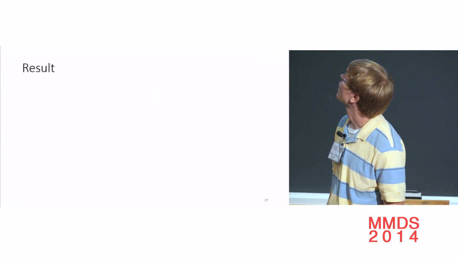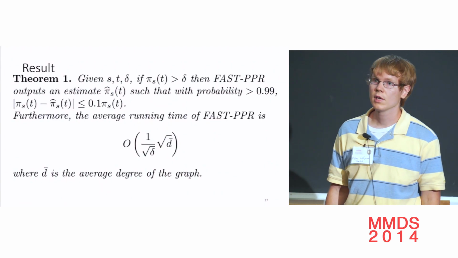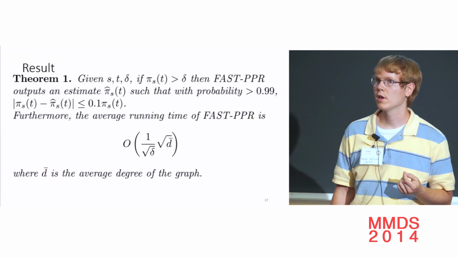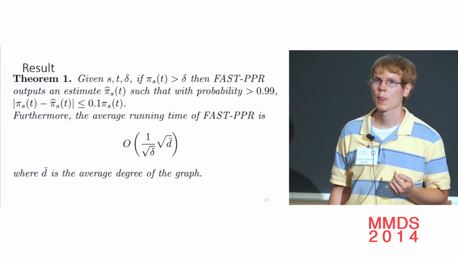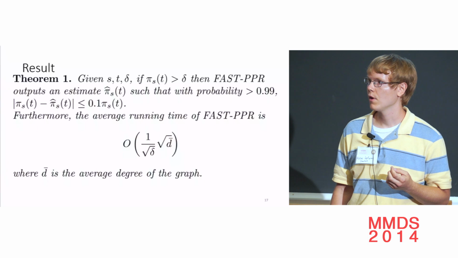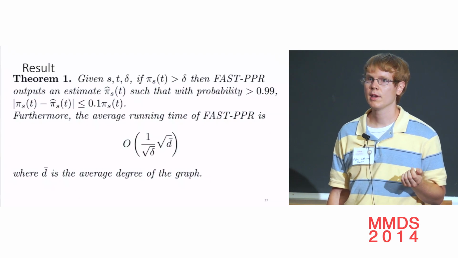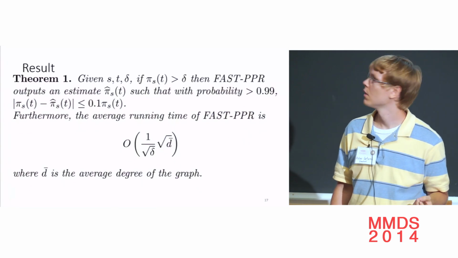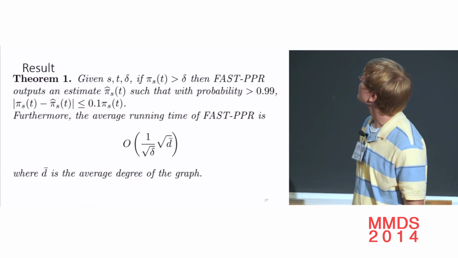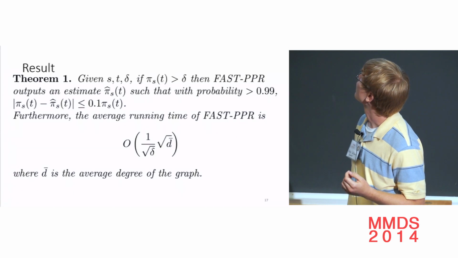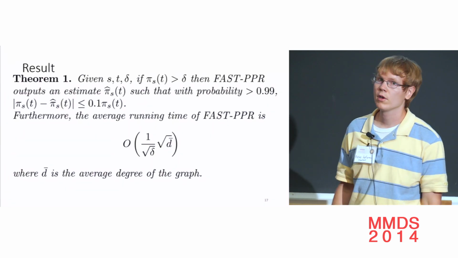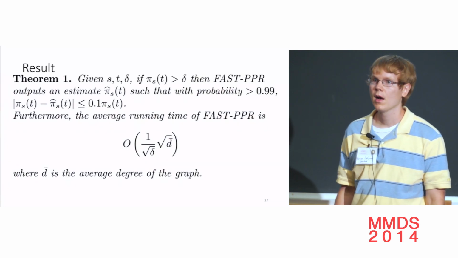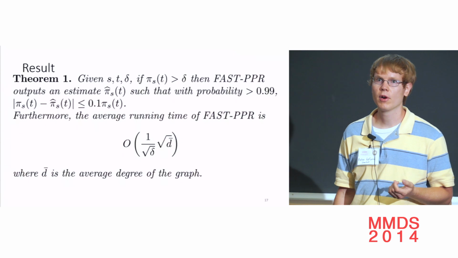Okay. And our result is that we can do this in time 1 over square root delta times square root d bar, where again d bar is the average degree of our graph. We state that with probability 99%, we can get a 10% relative error, but those two parameters are arbitrary. In our paper, we have the full running time. So we can guarantee a small relative error in time 1 over square root delta times square root d bar. And delta here is the important term.